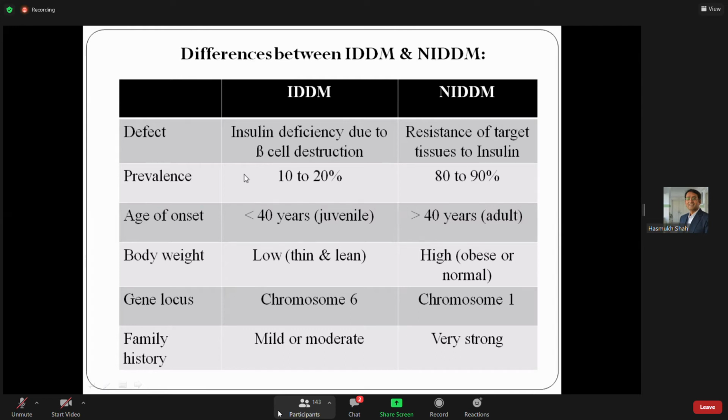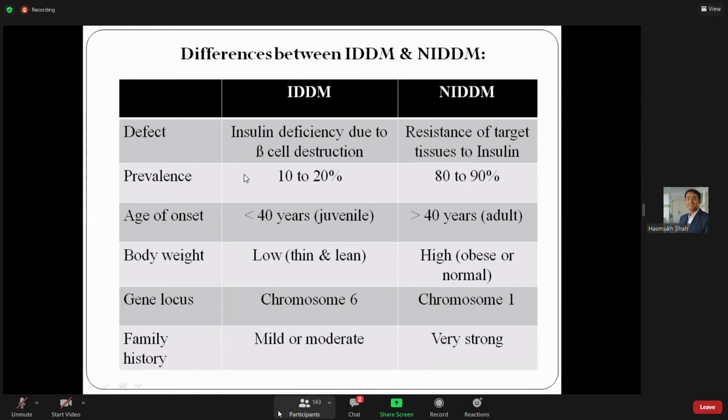Then the individual develops diabetes mellitus. So it is a hard-earned disease, not gifted. Type 2 is not gifted. It is earned by individuals, by overeating and by not doing exercise.